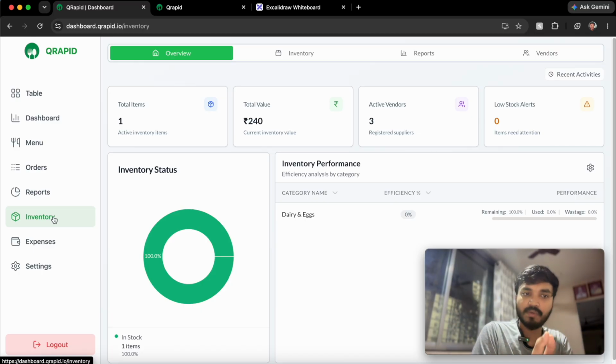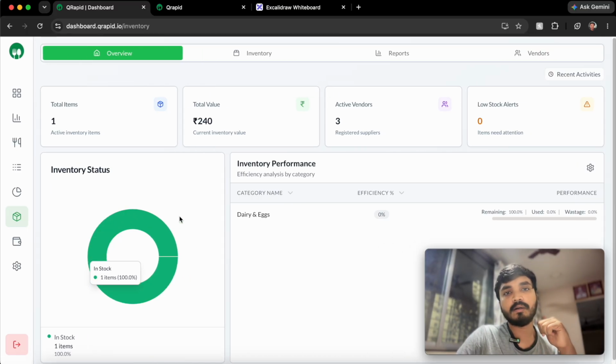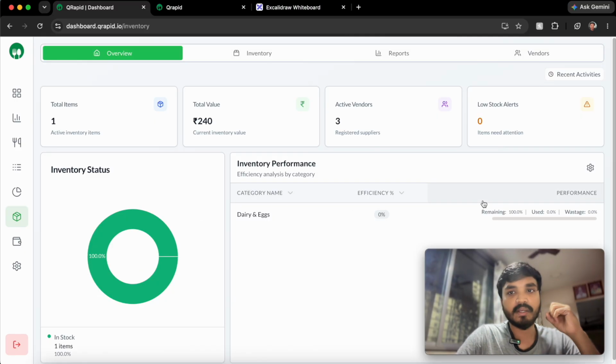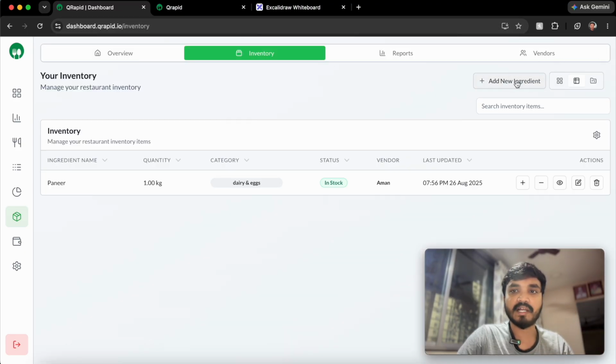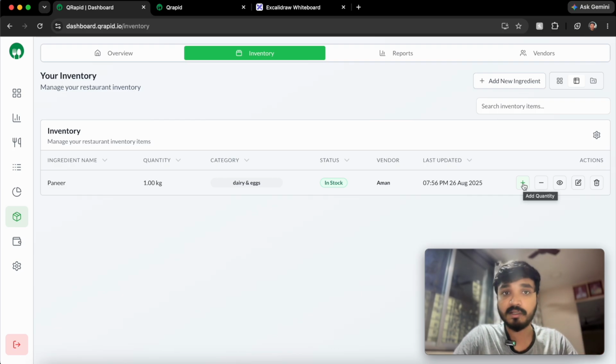Currently it is manual in our system, because restaurants are generally doing it manually, but we are trying to implement some AI features. Currently, every morning, if there is anything coming in as inventory inward, for example chicken or milk, they just have to add it in the inventory section. They add the ingredients, or they do the plus over here, like they can add paneer or something like that. And at the end of the day, they also have to do a minus for exactly how much quantity reduced, right? This is the data which they are tracking currently, manually.